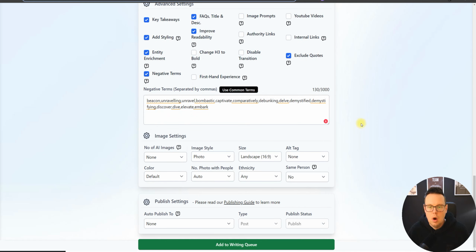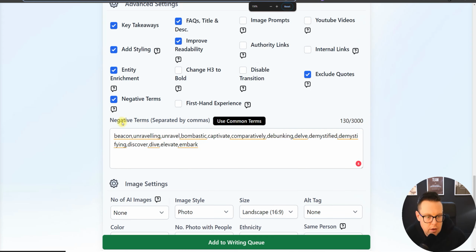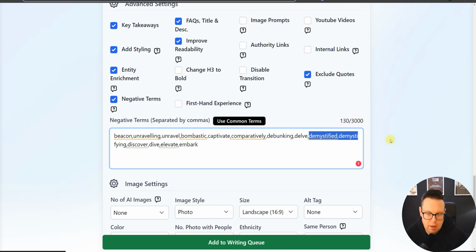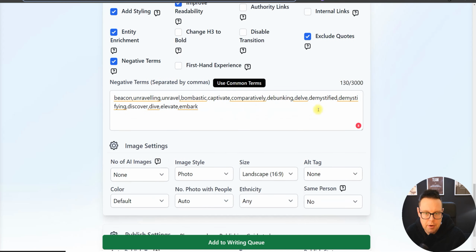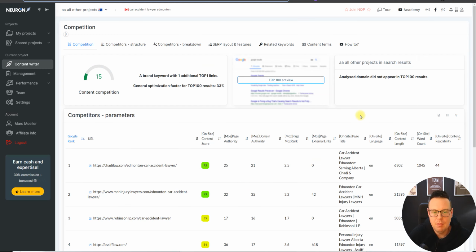Okay, now I can also show you the negative terms here. Beacon, unraveling, bombastic, debunking, delve, demystified. All of these wonderful words that ChatGPT loves to use. And I forgot before to mention to exclude quotes. I think it puts random quotes into the article. Not really sure why that's even a thing, but I like to disable that.